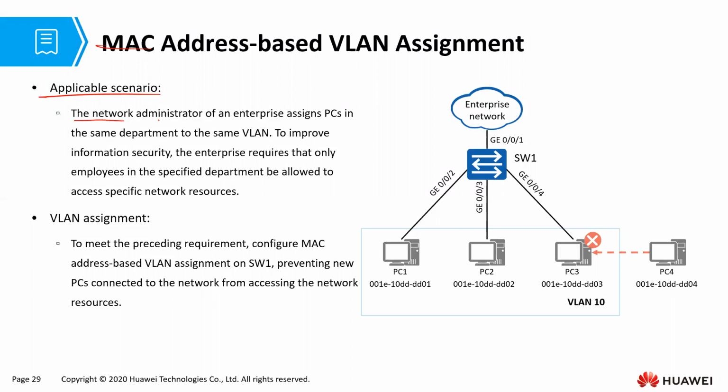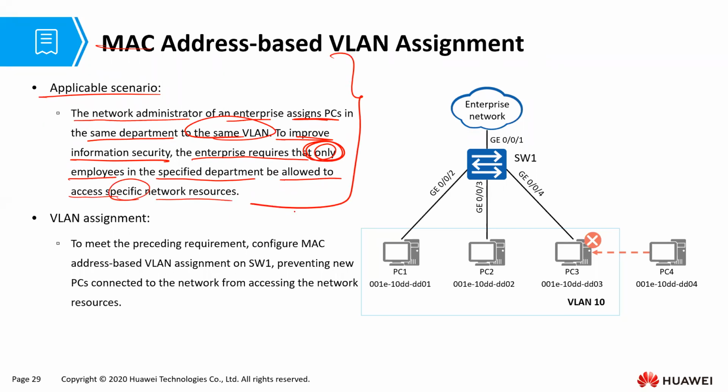The network administrator of an enterprise assigns PCs in the same department to the same VLAN. Now to improve security, what are you going to do? The enterprise requires that only employees in the specified department be allowed to access specific network resources.